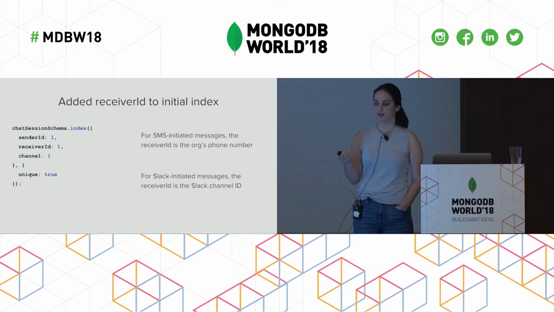So for SMS, each org, which is how we represent companies, has a unique phone number associated to them. So this is the receiver ID for SMS, and as I said for Slack, it's the Slack channel ID. Private DMs will have different channel IDs than public DMs.